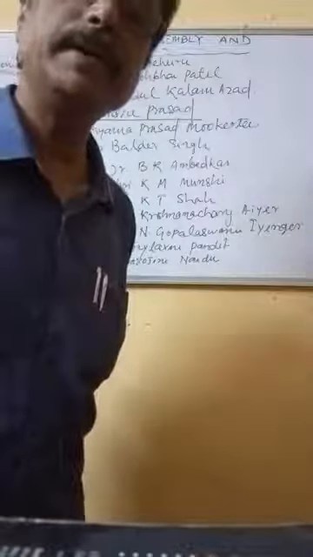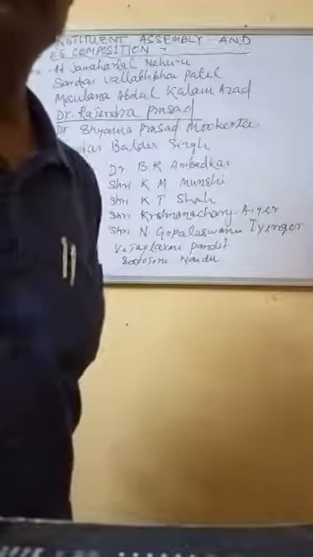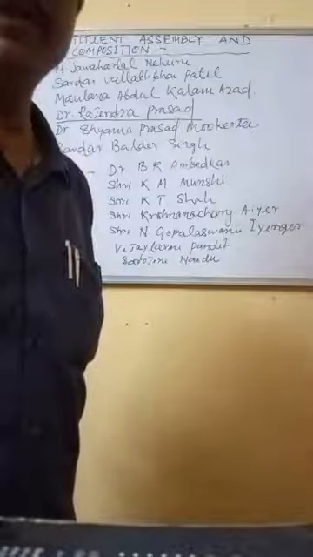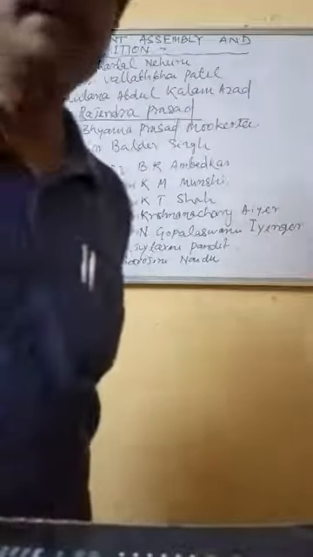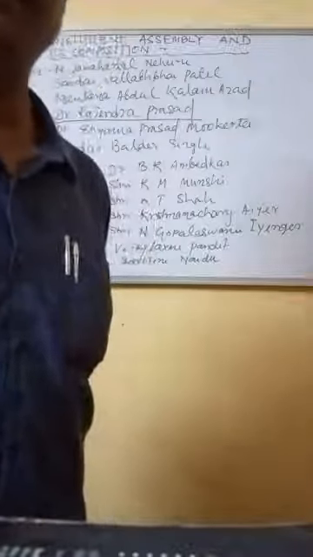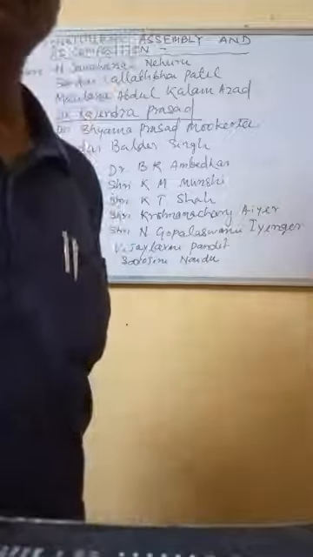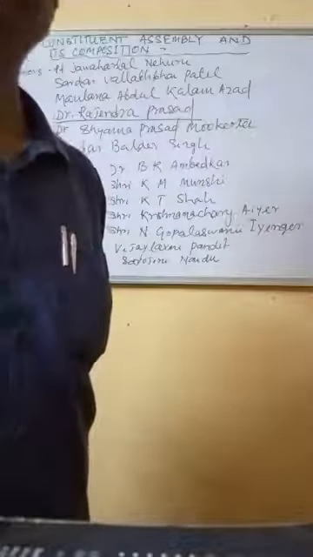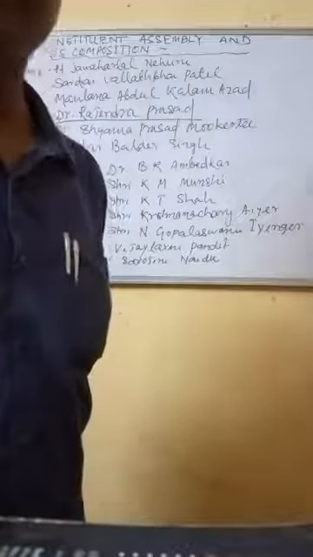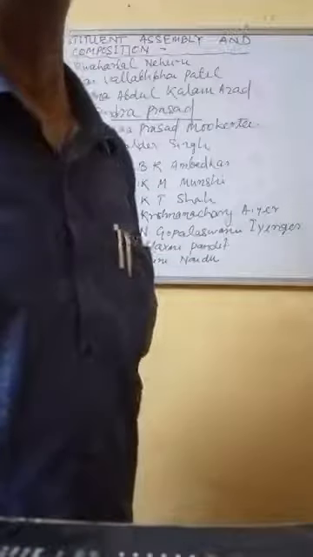These 8 members first wrote this Constitution and put it before the Constituent Assembly. The other members studied all the points, the rules, and the regulations that they wrote. All the other members studied them and were satisfied, and they unanimously adopted it on November 26, 1949.